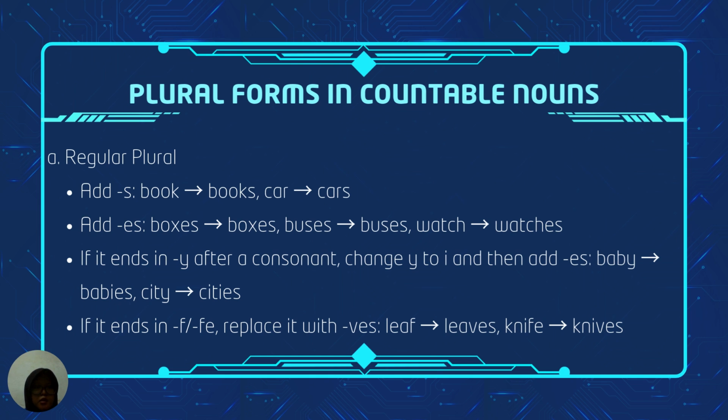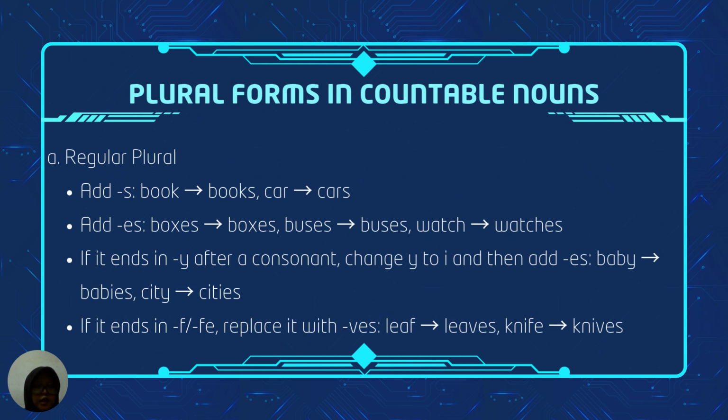Next is plural forms in countable nouns. First is regular plural. Add s. Example is book becomes books, car becomes cars. Second, add es. Box becomes boxes, bus becomes buses, watch becomes watches.